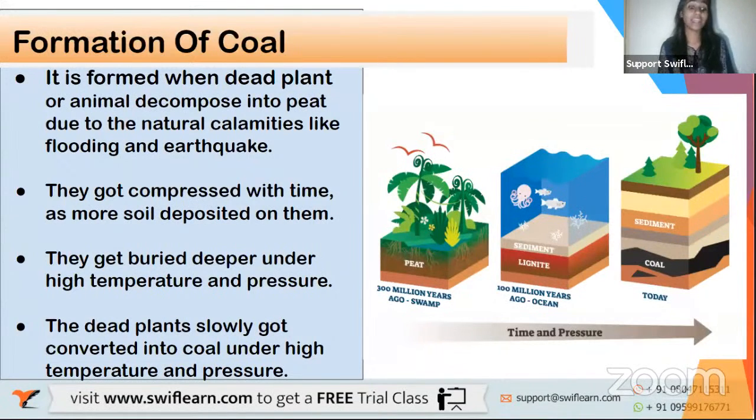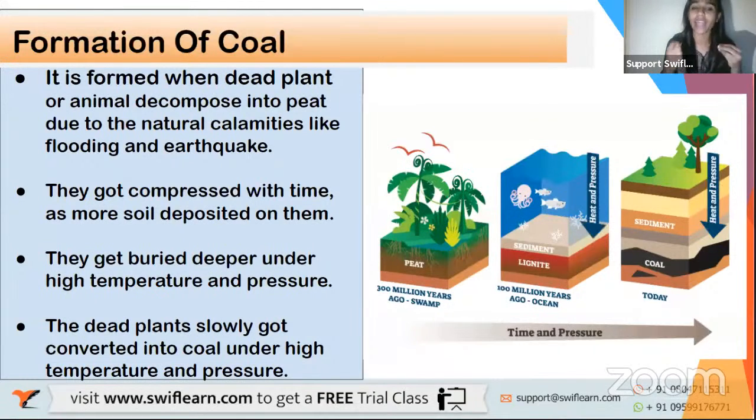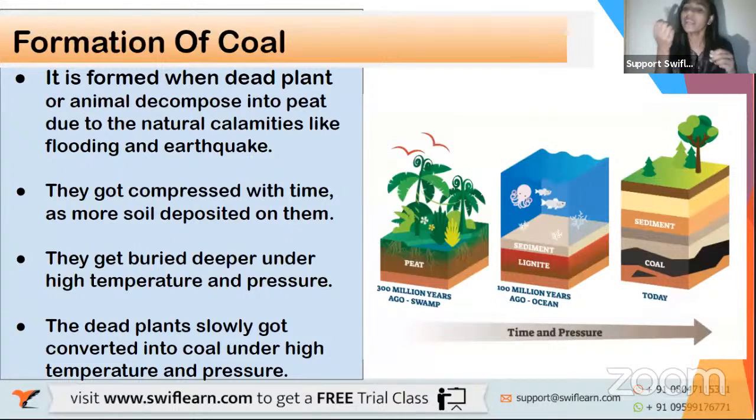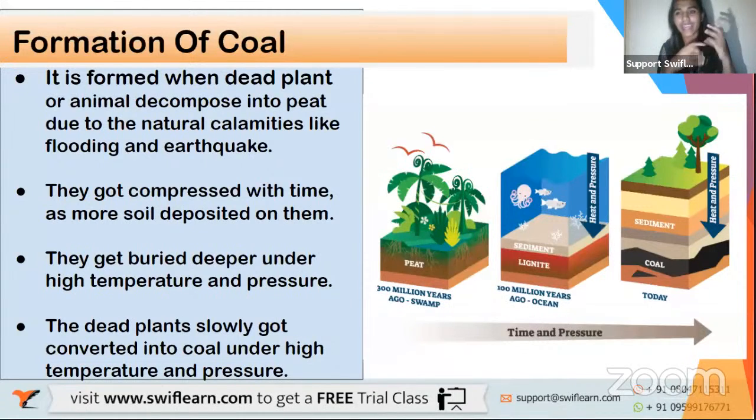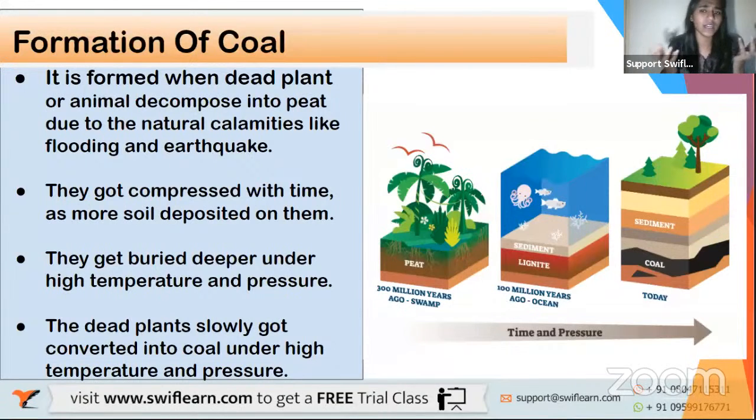Now we are going to learn how coal is formed. We know that coal is a fossil fuel. It is formed when dead plants or animals decompose into peat. Peat is a mixture of soil and dead organisms and plants, half degraded by microorganisms. That mixture is called peat. Due to natural calamities like floods and earthquakes, they fall into the ground, and this is then converted into peat.